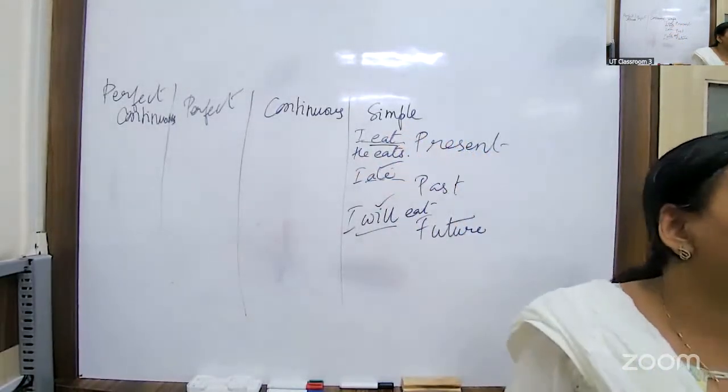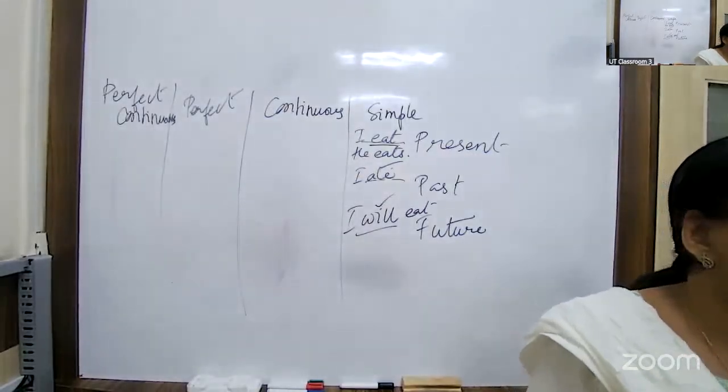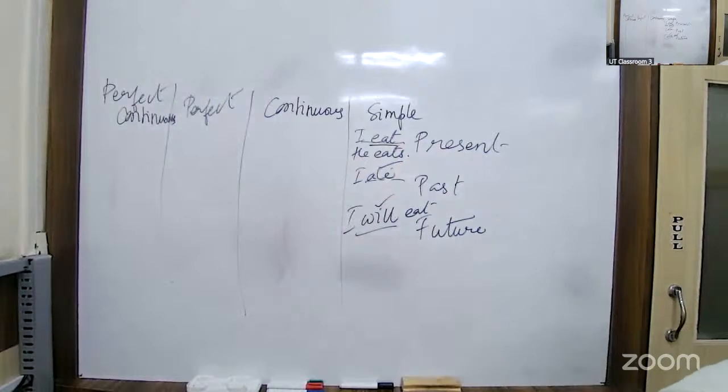When I have to represent a habitual action. Right? I eat breakfast in the morning. It's a habitual action that I do every morning. Right? Then some universal truths. For example, the earth revolves around the sun. The planets revolve around the sun. So which is the universal truth? The sun rises in the east. Rises, revolves. These are simple present tenses.